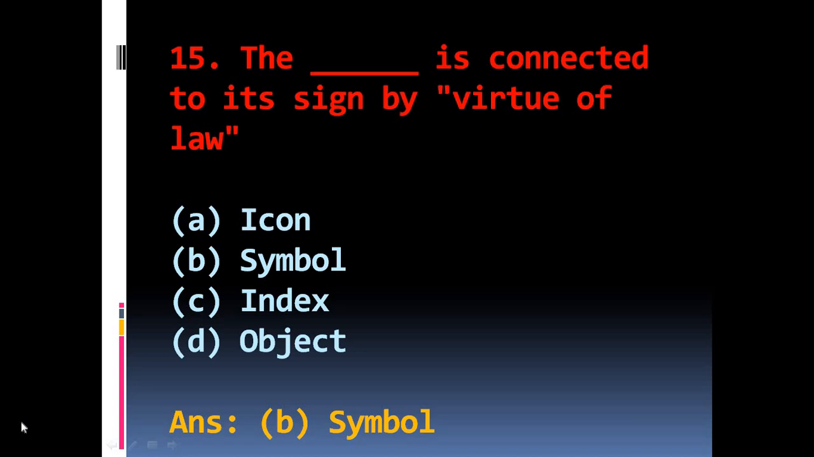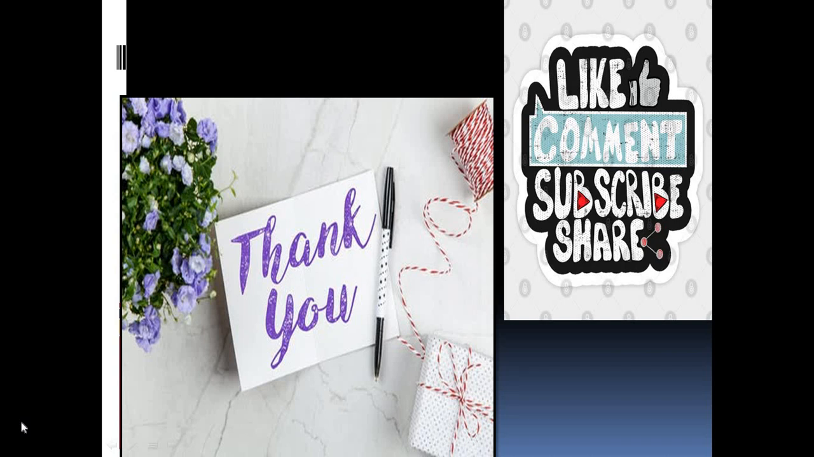Question number 15. The blank concept is connected to its sign by virtue of law. The options are A. Icon, B. Symbol, C. Index, D. Object. The right answer is B. Symbol.